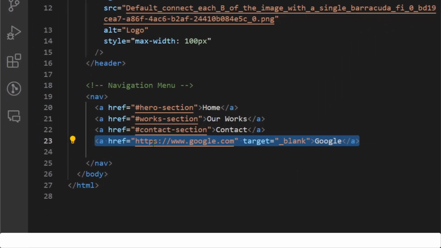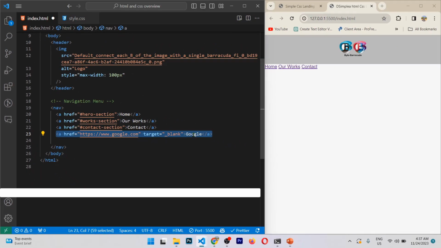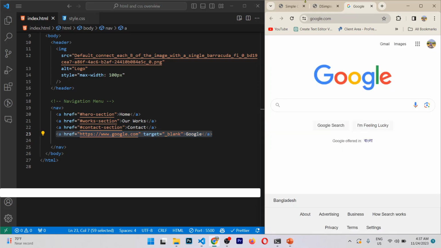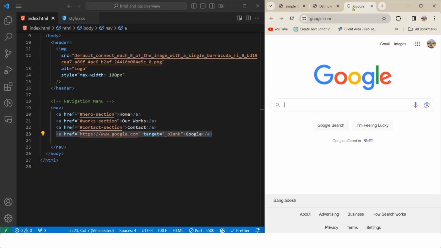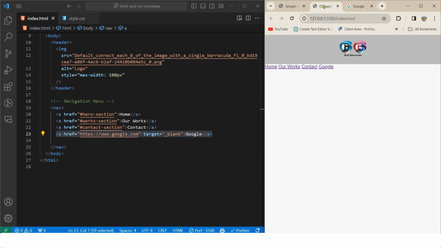This is the a href, https www.google.com, and target blank. For this one, if we save, as you can see, we have this Google text with a little bit of color, which we can control from CSS and we'll show that. But if I click on this, instead of moving, it is actually creating a new tab, and then it goes to the targeted link. This is not going directly because of this target blank attribute.